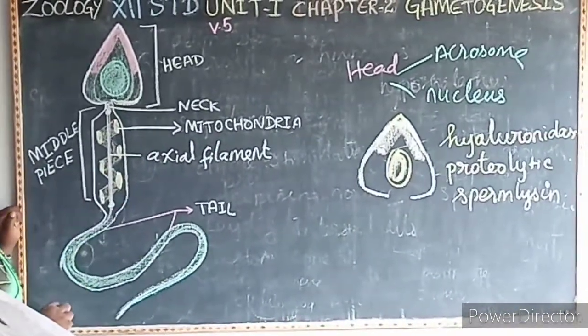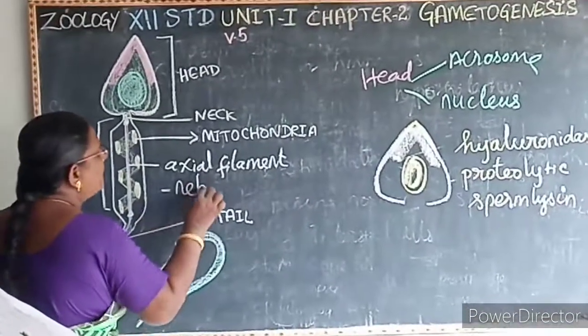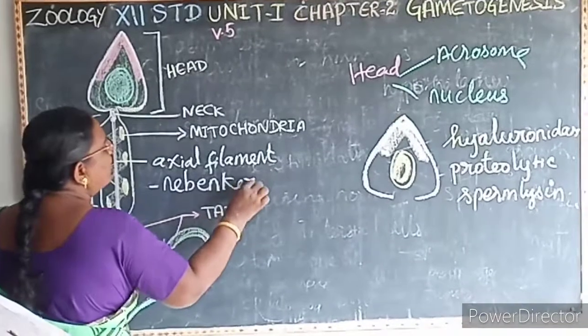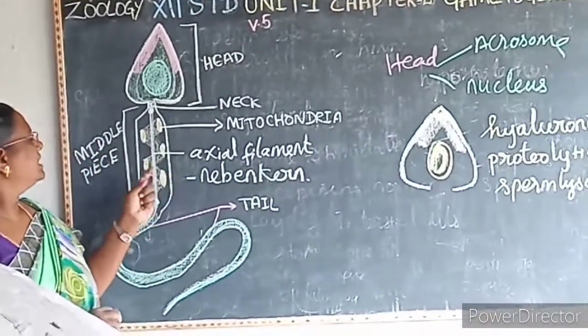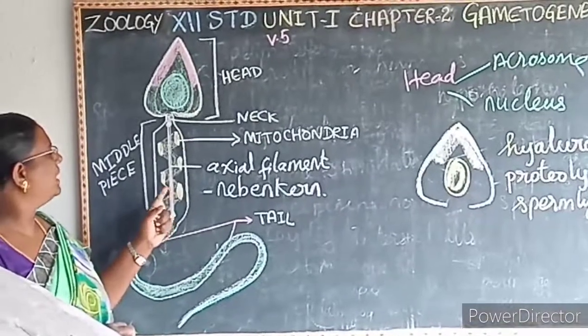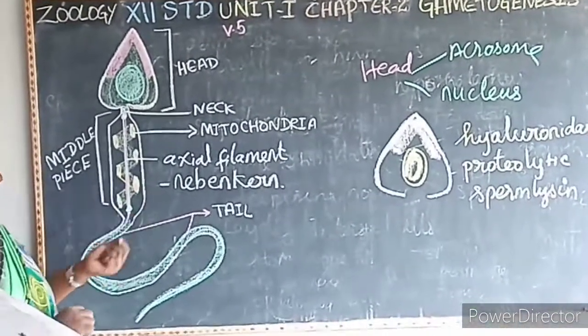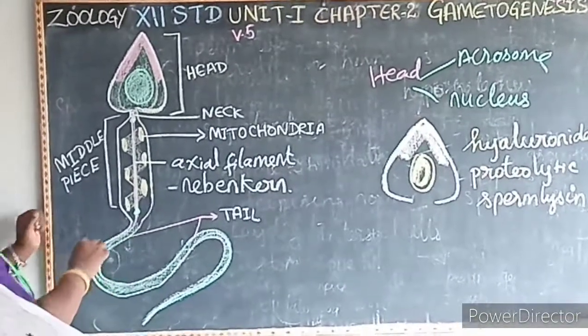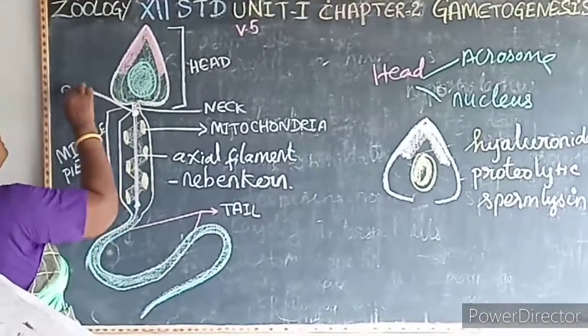Hence it is known as what? Spiral mitochondria, or else it is commonly known as Nebenkern. That is, the axial filament is spirally coiled by the mitochondria. Hence it is known as Nebenkern. It contains two centrioles. One is a proximal centriole. See here, this is a proximal centriole.